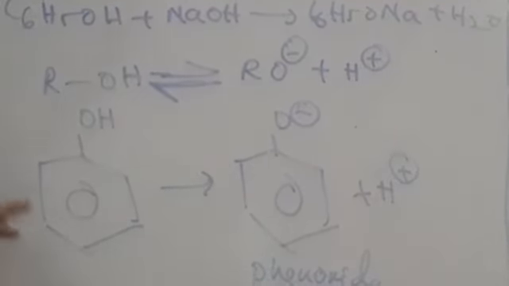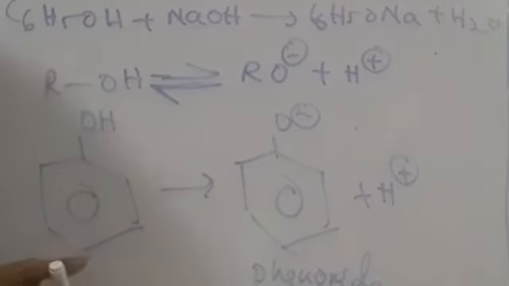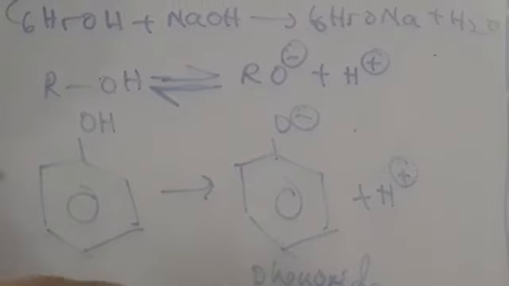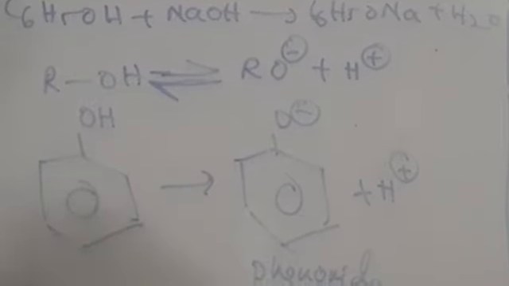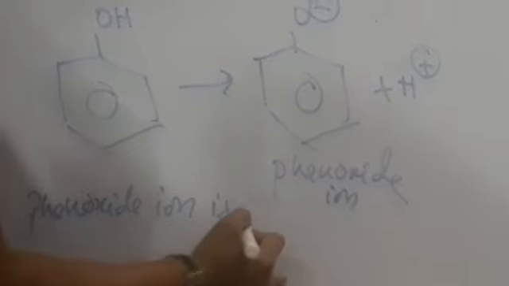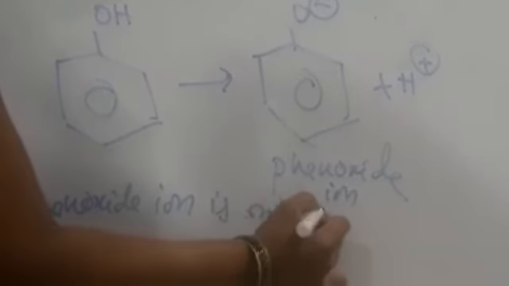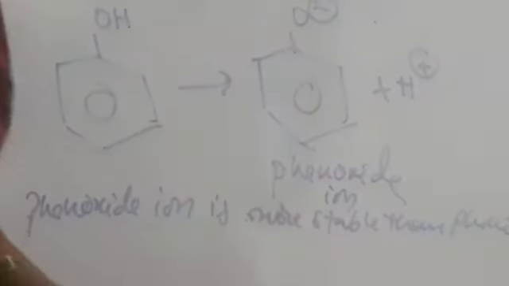Okay. So, during the ionization of phenol, we get phenoxide. Phenoxide ion is more stable than phenol. Why? Because it undergoes resonance. Resonance leads to stability.